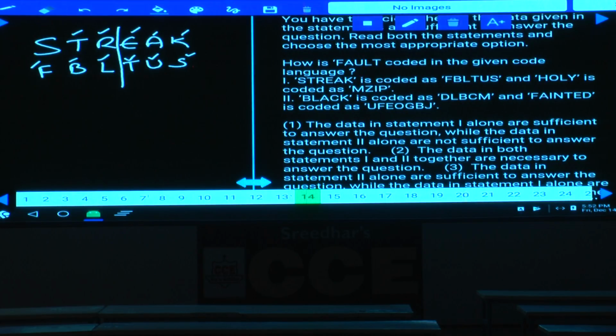And similarly, what is the code to the word holy here? Let us check whether the same thing is followed or not. H plus 1 is I, O plus 1 is P, L plus 1 is M, Y plus 1 is Z. M, Z, I, P. Hence, can we find the answer to this fault or not? Yes, how to find out this answer?